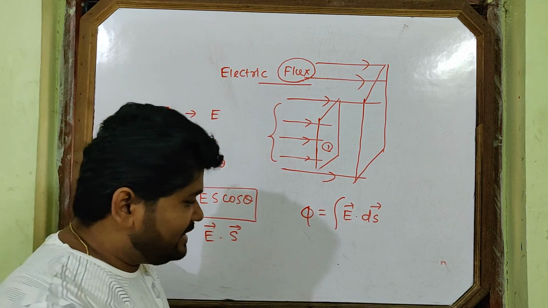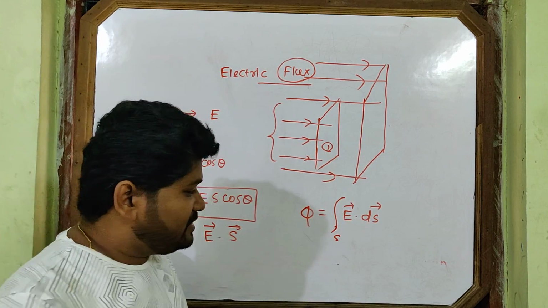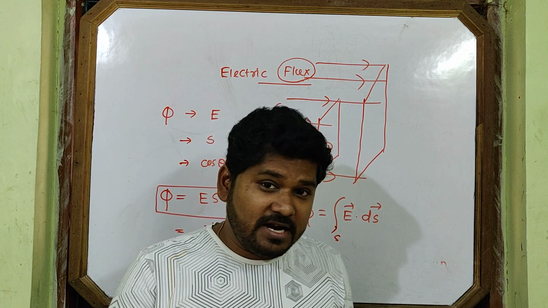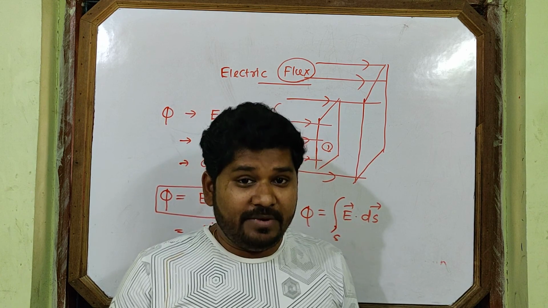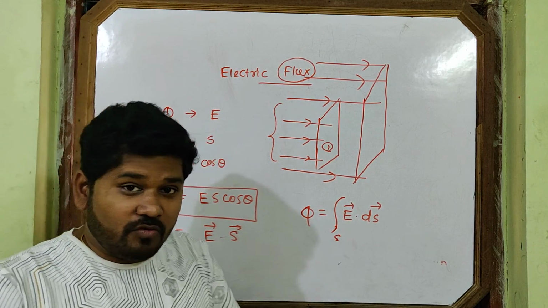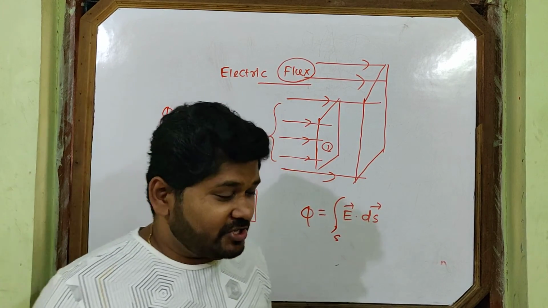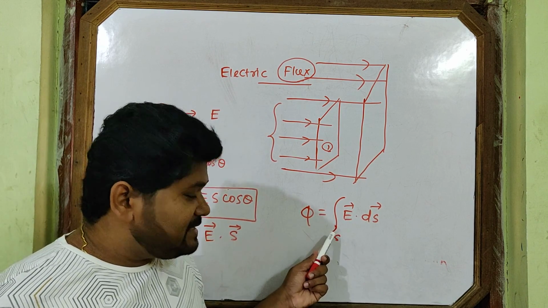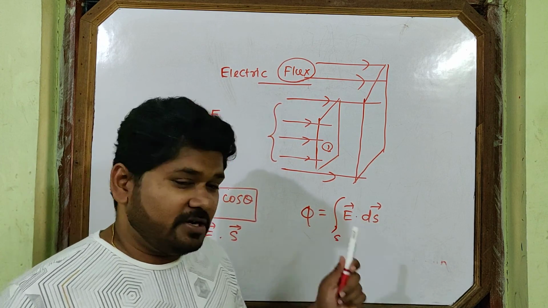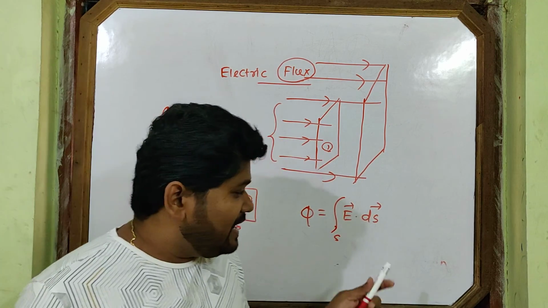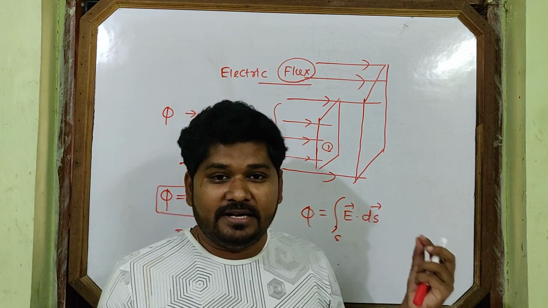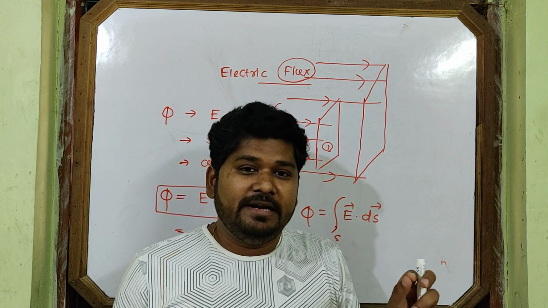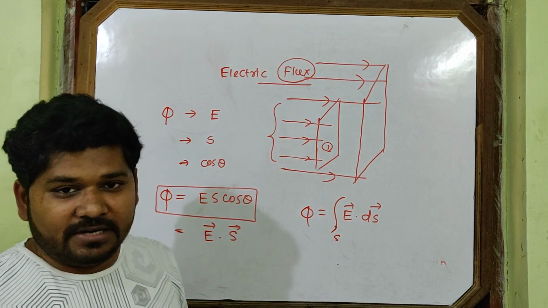This is called surface integral. Surface integration is of three types: line integration, surface integration and volume integration. But now I am discussing surface integration, which is done over the surface. We can say the flux linked with the surface is the surface integral of the dot product of the electric field and the elementary areal vector. Because I am taking a small area, this is called the elemental area, the elemental areal vector.